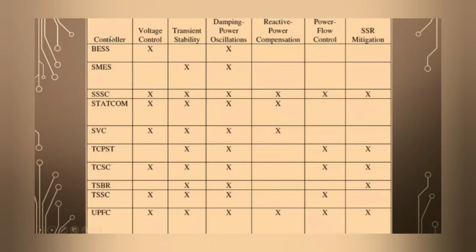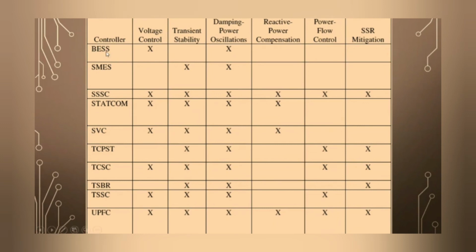Now this is a complete comparison of different FACTS controllers in application to voltage control, transient stability, damping power oscillation, reactive power compensation, power flow control, and SSR mitigation. First one is BESS, battery energy storage system.